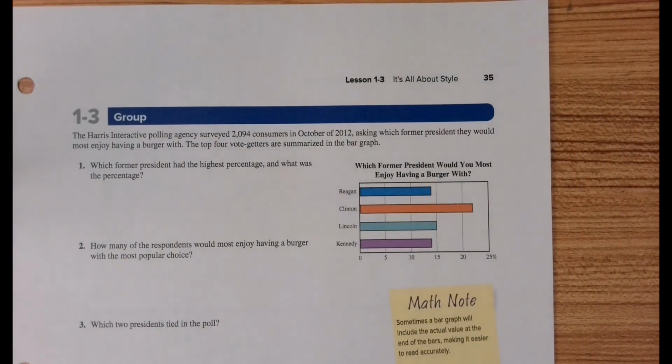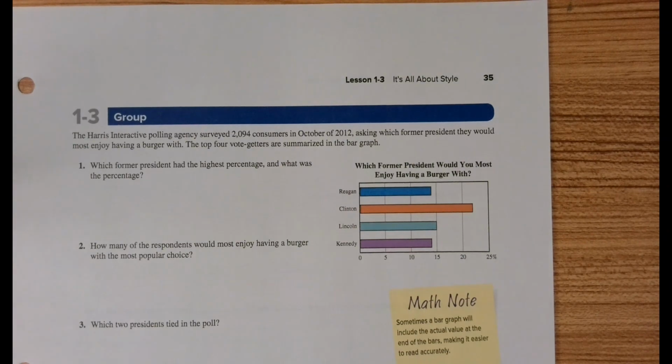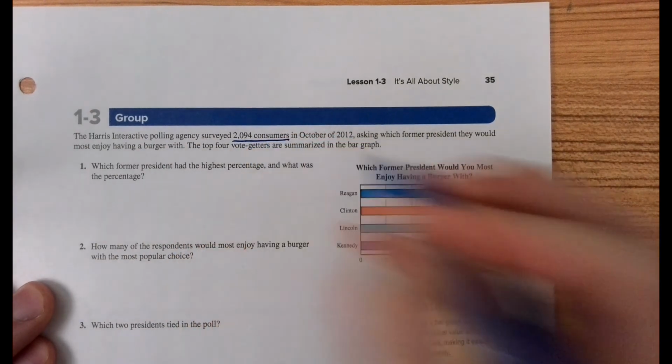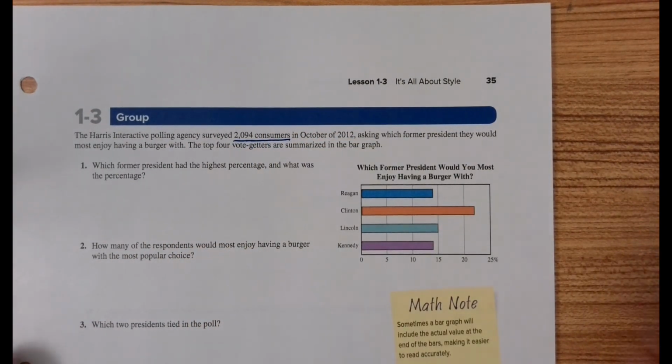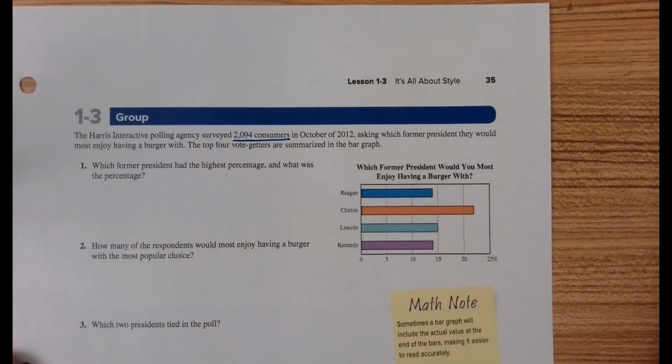Okay, so we're skipping number 7 because we didn't collect that data, and we're skipping number 8 and number 9, and so we're going to go all the way to page 35, and we're going to look at one last set of questions for this portion of the video. So this was an interactive poll. Notice we surveyed this many people. 2,094 people are included in this survey back in October 2012.